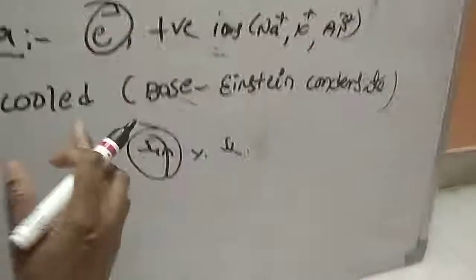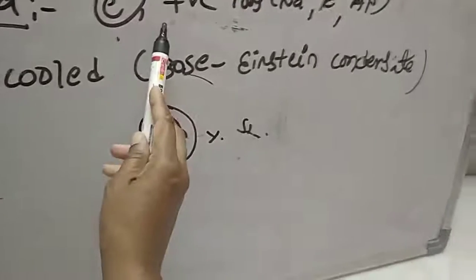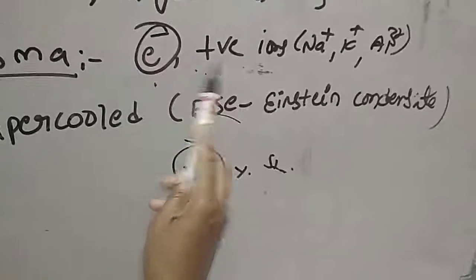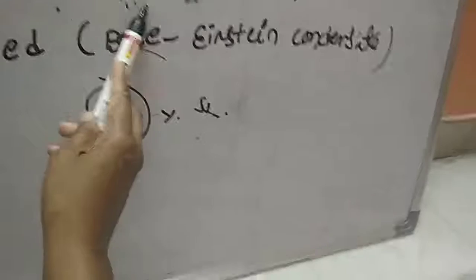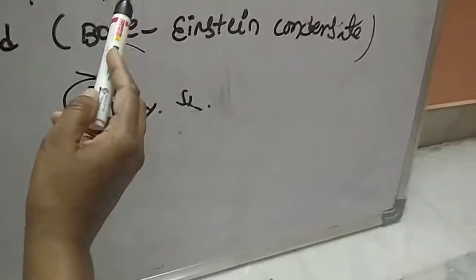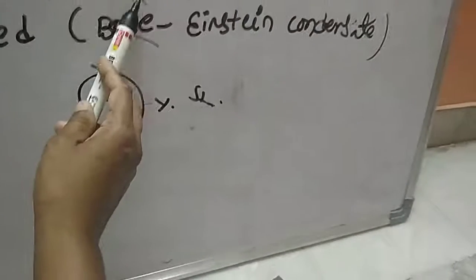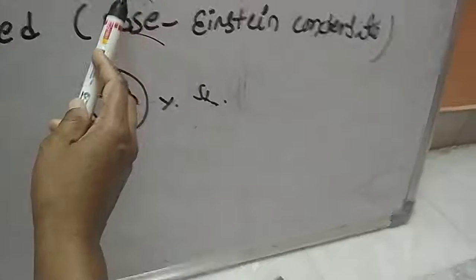Once again I will define what the plasma state is. The plasma state consists of a mixture of electrons and positively charged ions, and these positively charged ions are formed due to superheating of the gaseous state. This state of matter we can observe in the sun and the stars at very high temperatures.